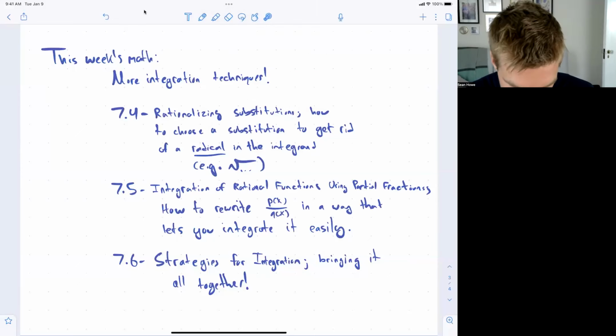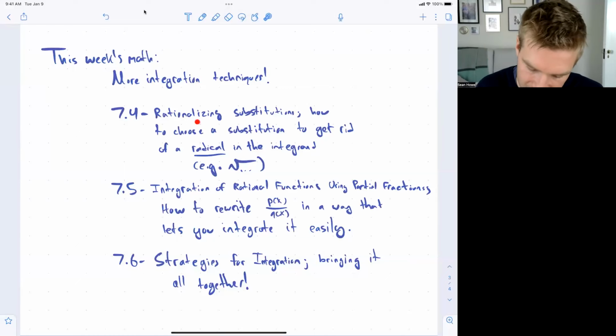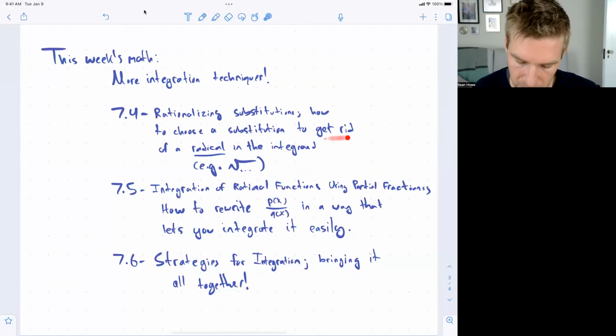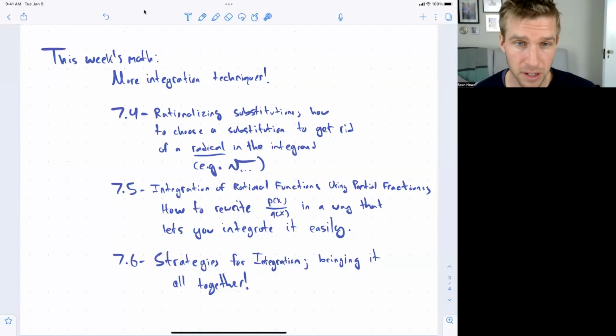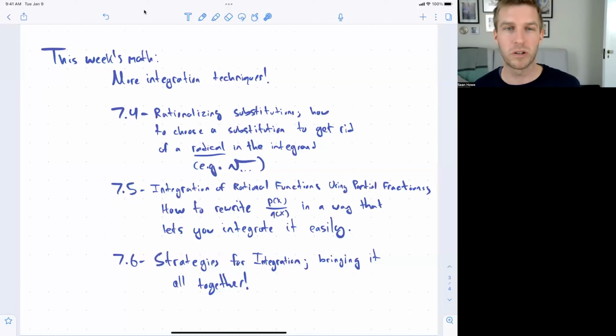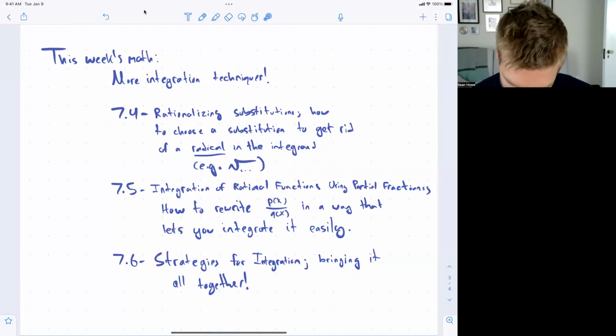So what are we specifically doing in terms of integration techniques this week? Well, we're doing rationalizing substitution. That's about how you can make a substitution to get rid of a radical in the integrand. So if the thing you're trying to integrate has a square root, for example, how can you make a good choice of substitution to get rid of that square root? There are some really basic examples, and then some more complicated examples where you use some trigonometric identities to do that. But you'll get to see that in 7.4.